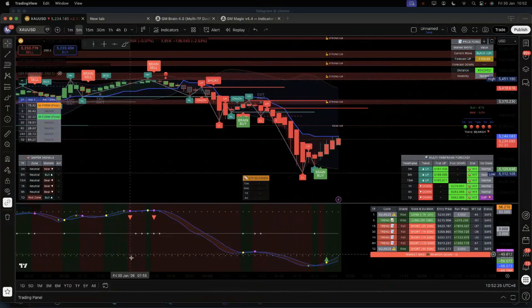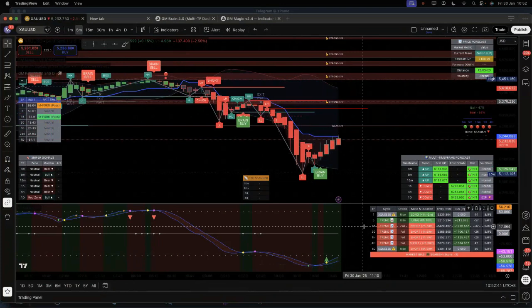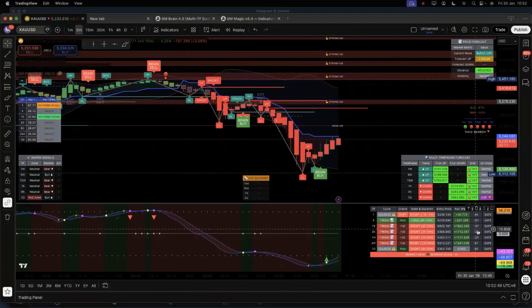Along the way, you will wonder, what is this all about? The one below here is called the GM Brain 4.0. GM stands for my name. This is how I do the logic for all of this. If you were to look at a downtrend and you are holding at the 15 minutes TF or 30 minutes TF or 1 hour TF, you will notice that you'll be getting a crazy amount of pips, around 1,000 pips.